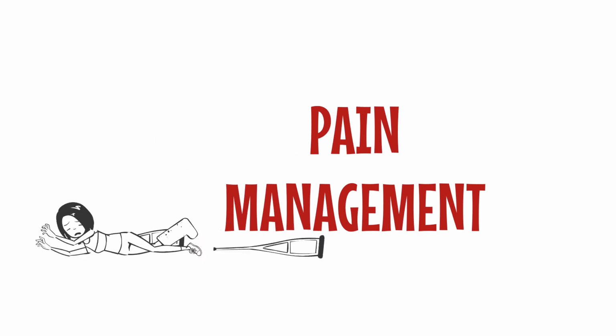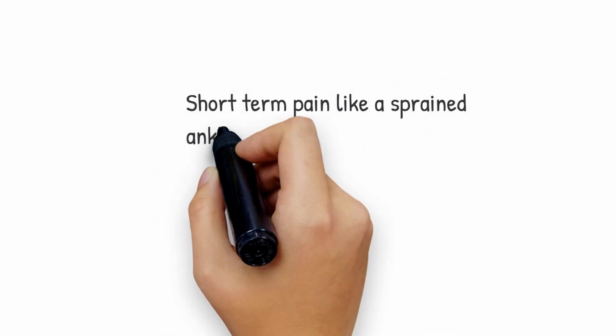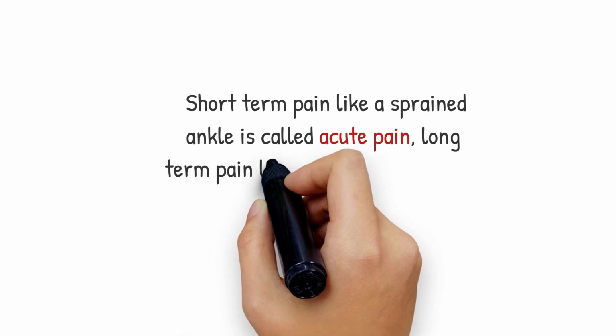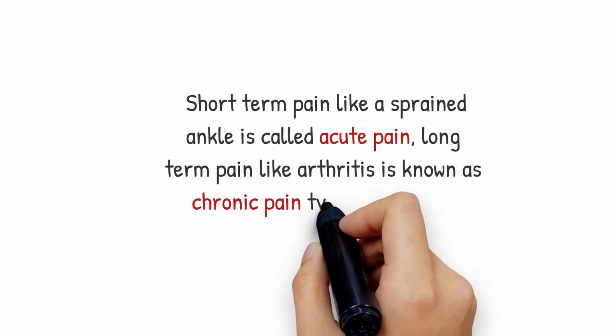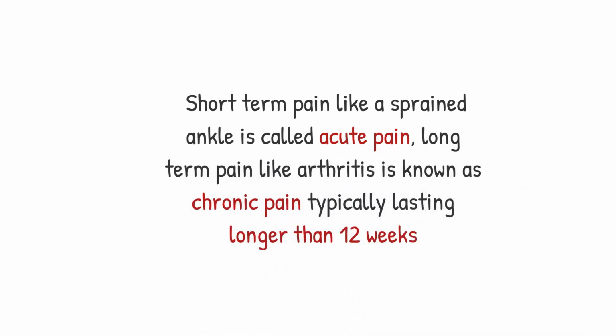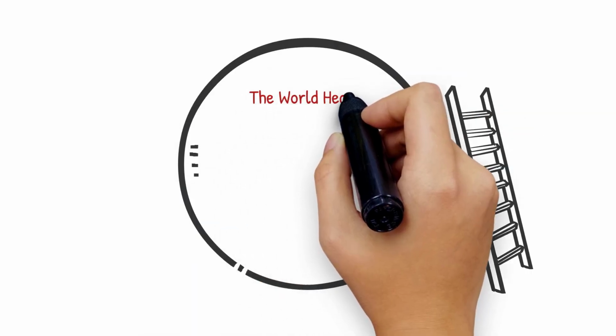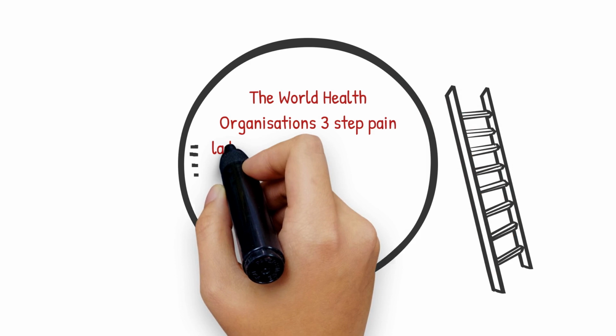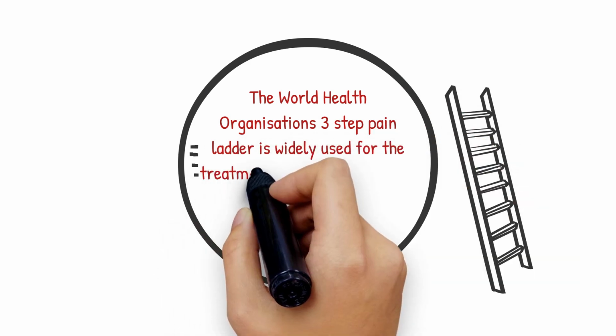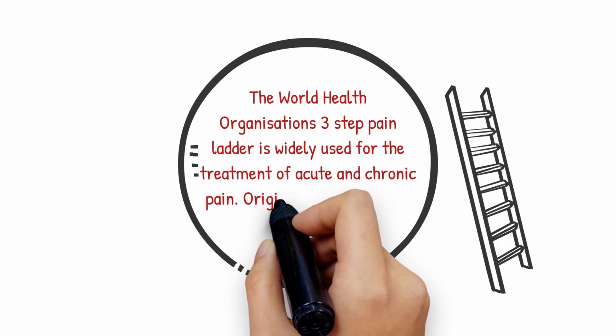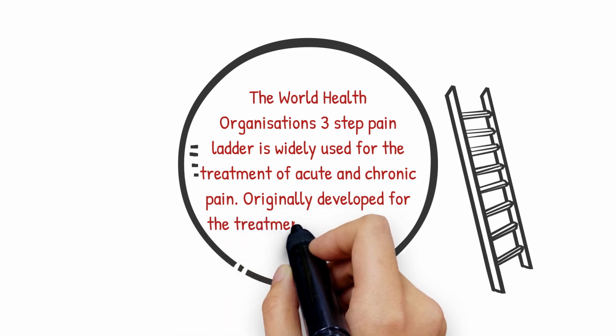In this episode, we'll be covering pain management. Short-term pain like a sprained ankle is called acute pain. Long-term pain like arthritis is known as chronic pain, typically lasting longer than 12 weeks. The World Health Organization's 3-step pain ladder is widely used for the treatment of acute and chronic pain, originally developed for the treatment of cancer pain.